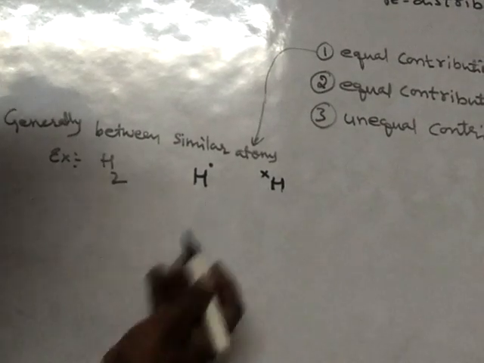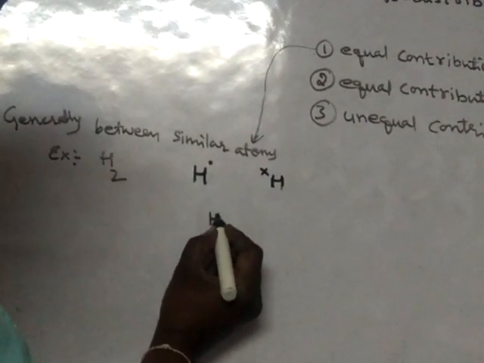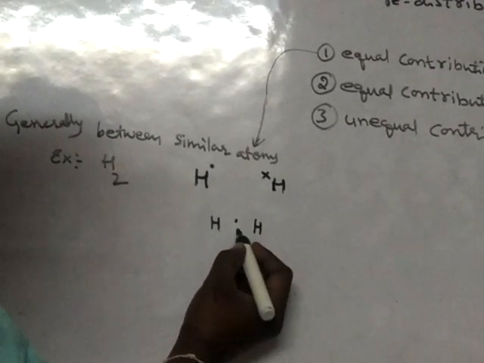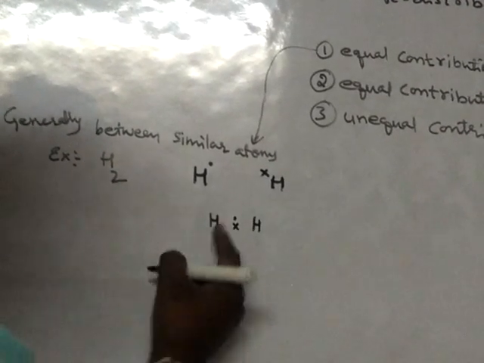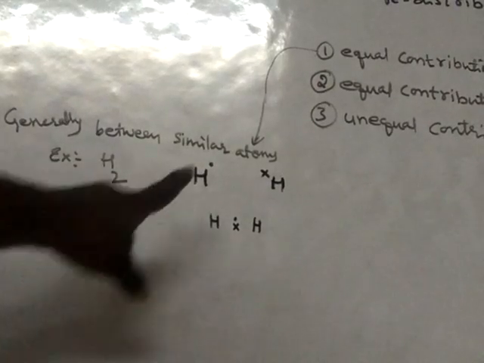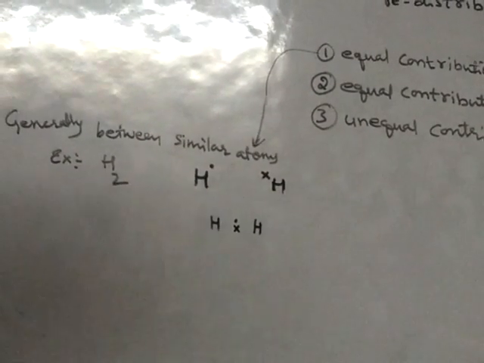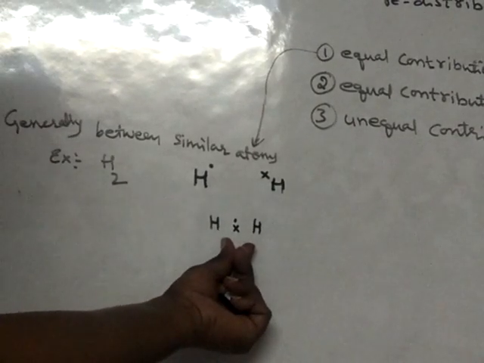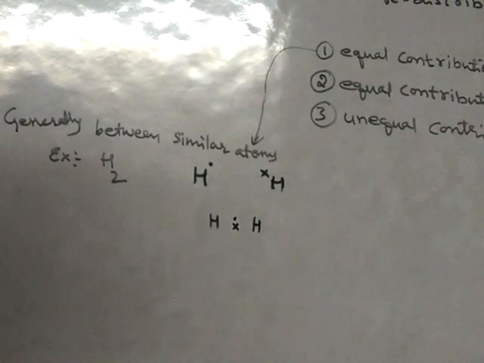Initially this hydrogen atom will give one electron, and even this hydrogen atom also will give one electron, and these two electrons will form a pair. This pair of electrons will be between the two hydrogen atoms.